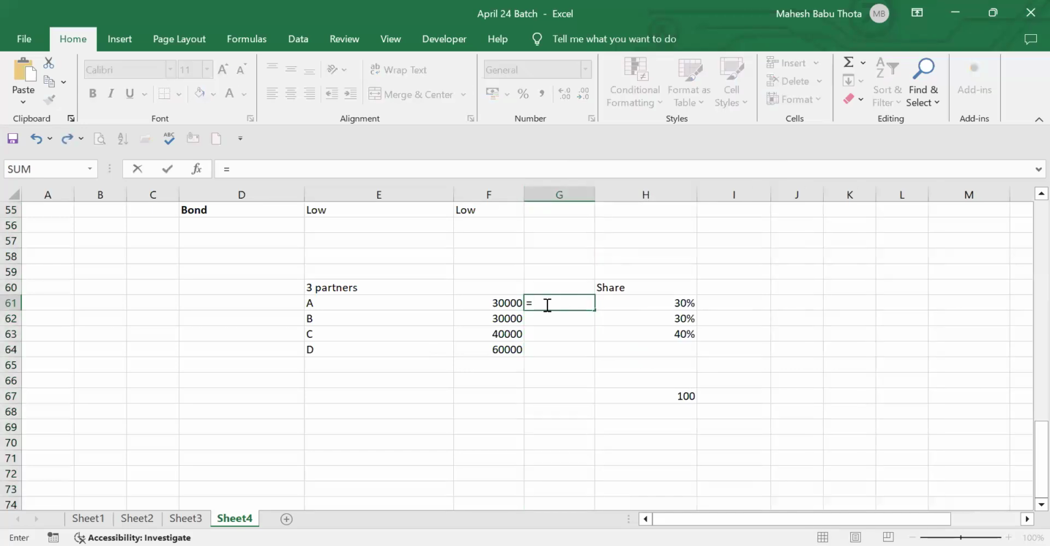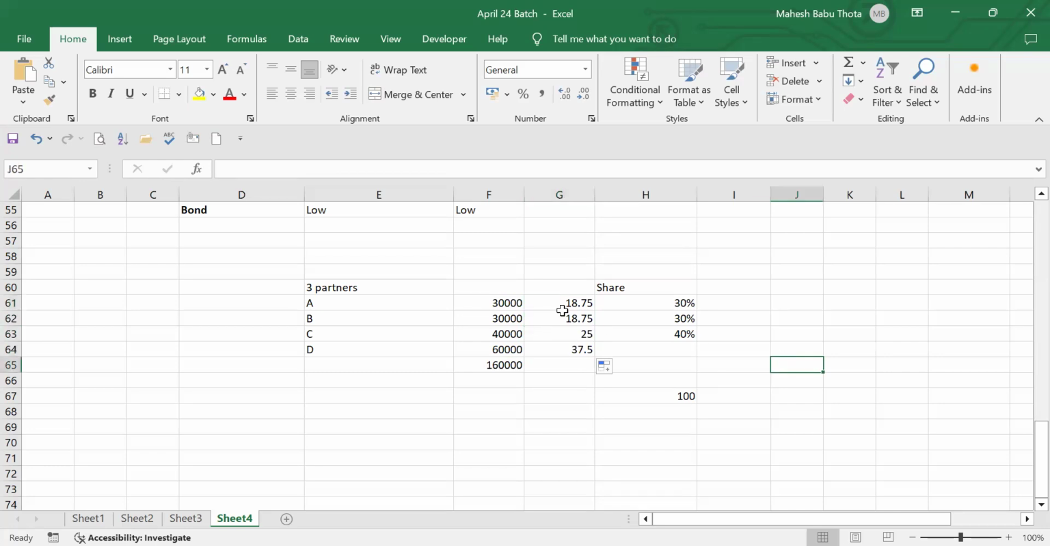Suppose B is contributing. What is the total capital? 1 lakh plus 60,000. It's 1,60,000. Now if we want to know the share of A, it is 30,000 divided by 1,60,000 total, into 100. So 18%.